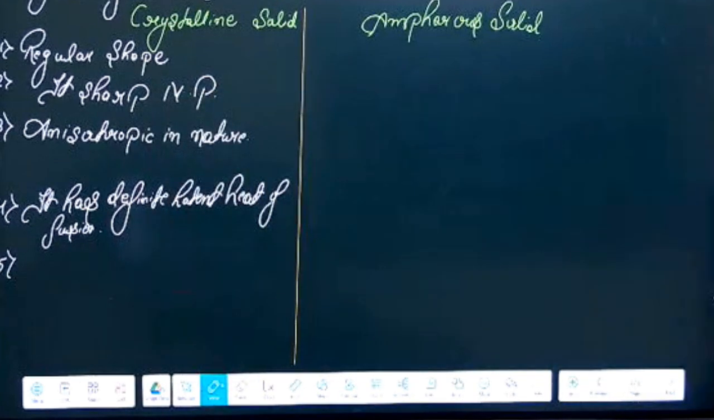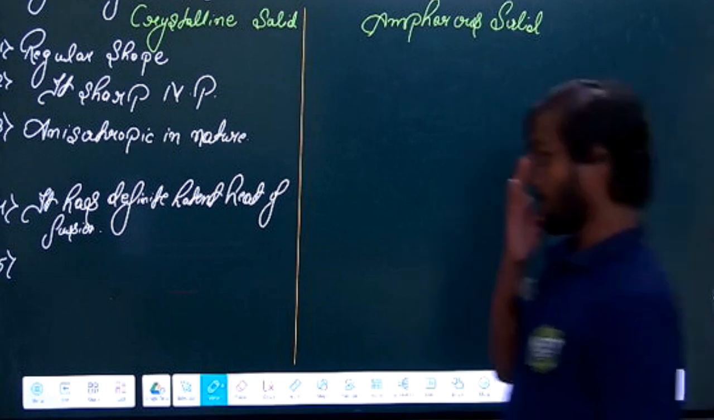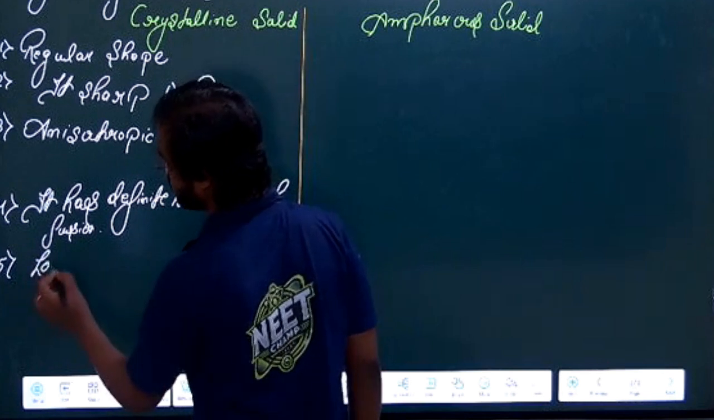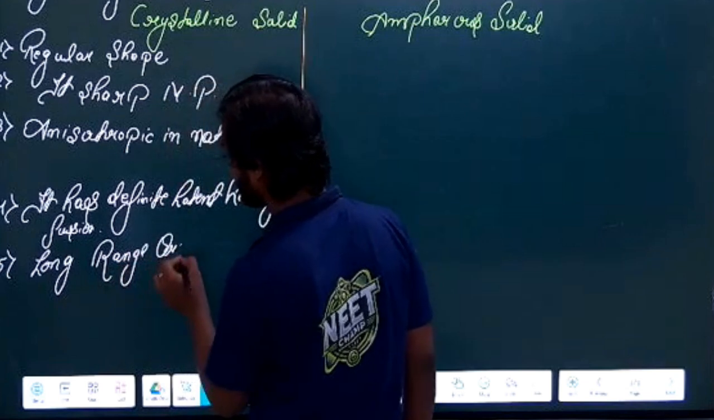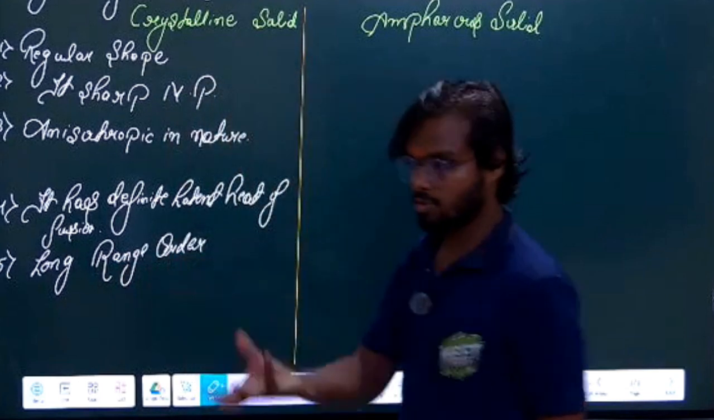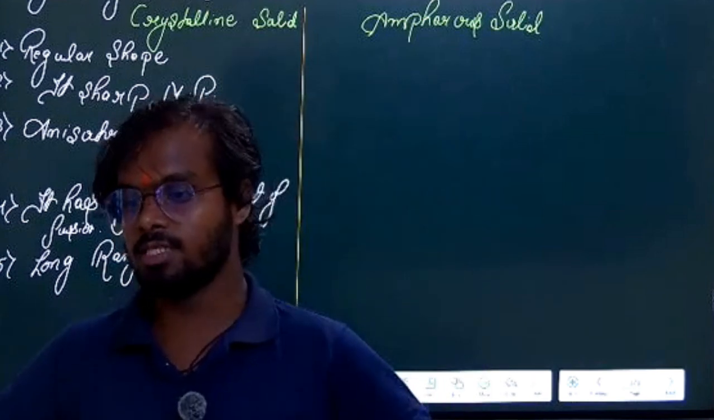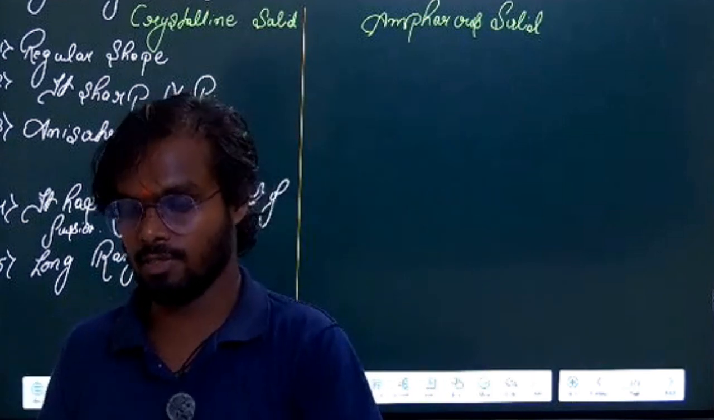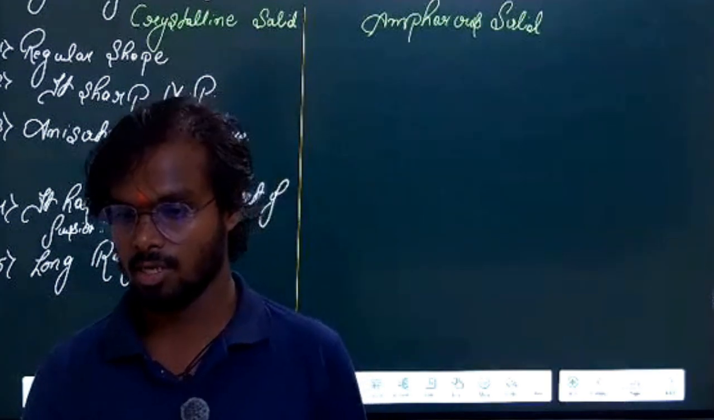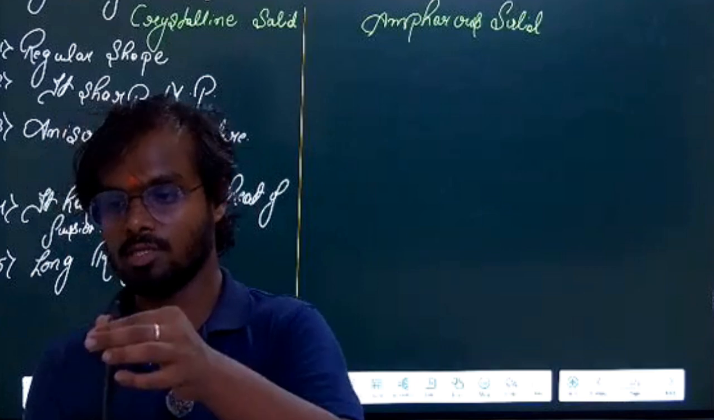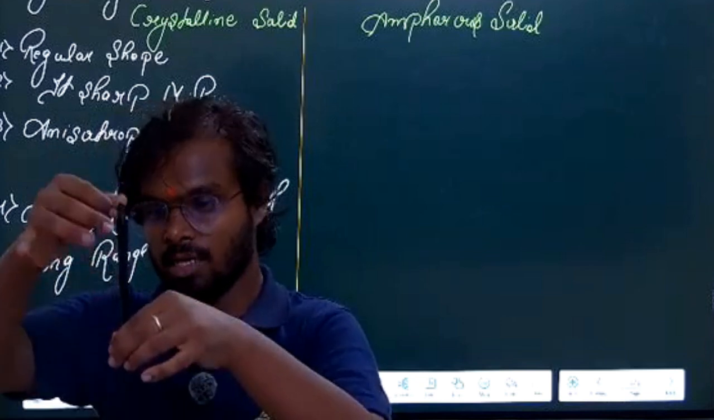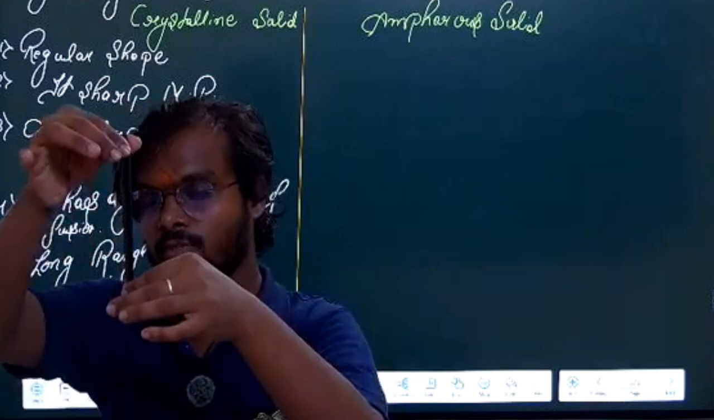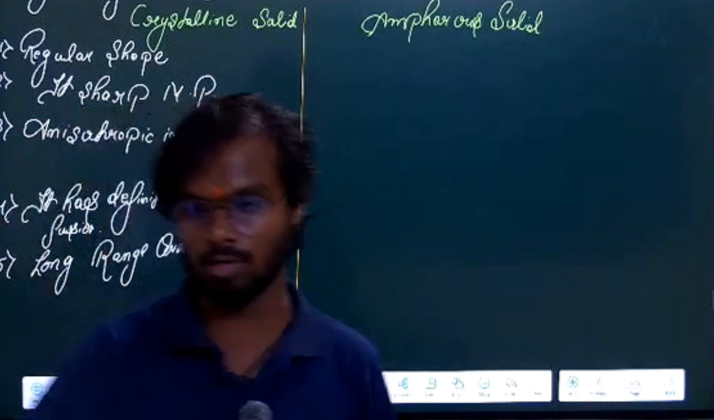Next property, that is long range order. Long range order means if there is a solid, the particle arrangement will be the same all over the surface. Suppose I want to see the particle arrangement for this portion. The same type of particle arrangement will be present here and here. So if I know the particle arrangement here, I can predict the particle arrangement of the other portion also. That is called long range order.